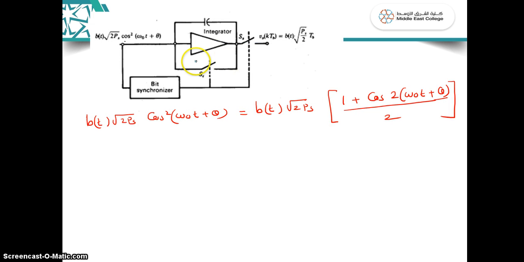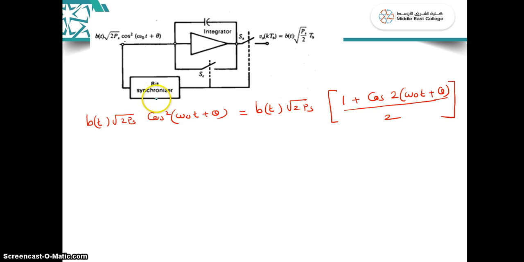So now this is the integrate and dump circuit part. The input coming here is BT into root 2 PS cos square omega 0 t plus theta. No, it's cos square theta. I can write it as 1 plus cos 2 theta by 2. I just expanded that term. Now this signal is being given to the integrate and dump circuit, which is shown here. It is an op-amp based integrator circuit. So here you have a bit synchronizer.